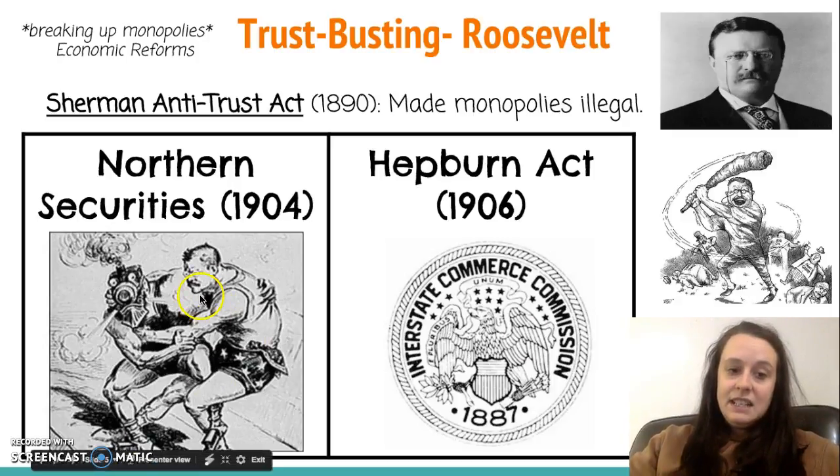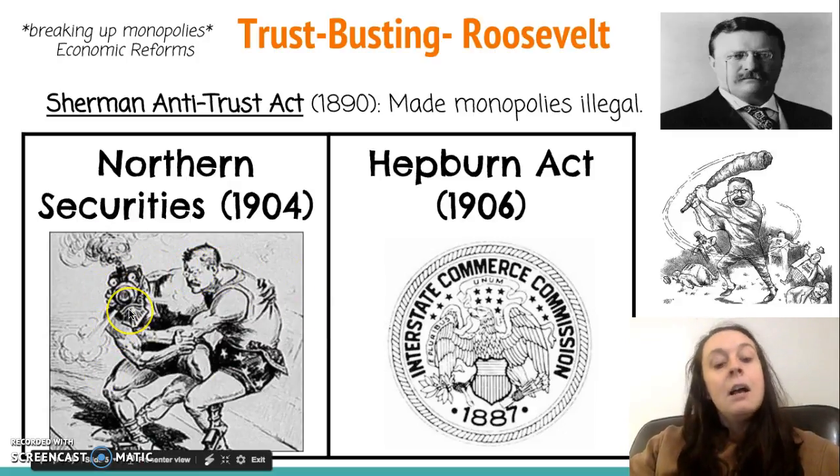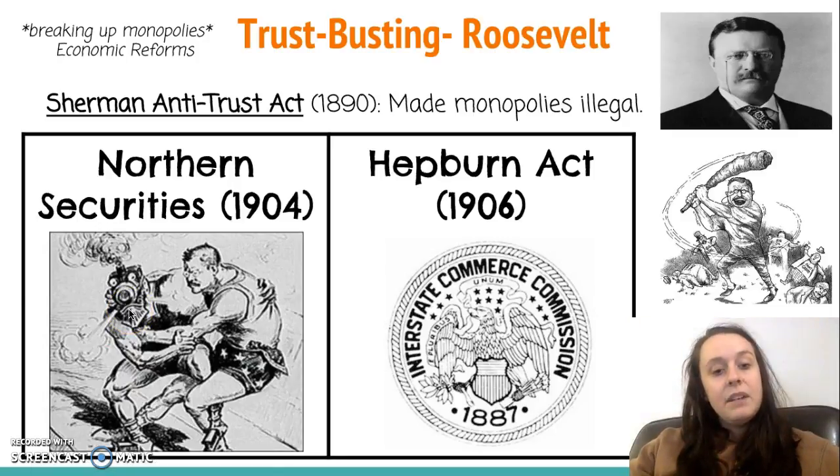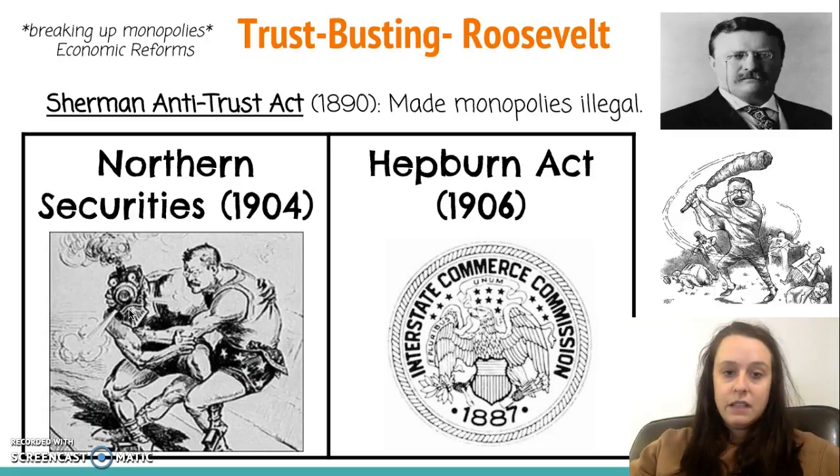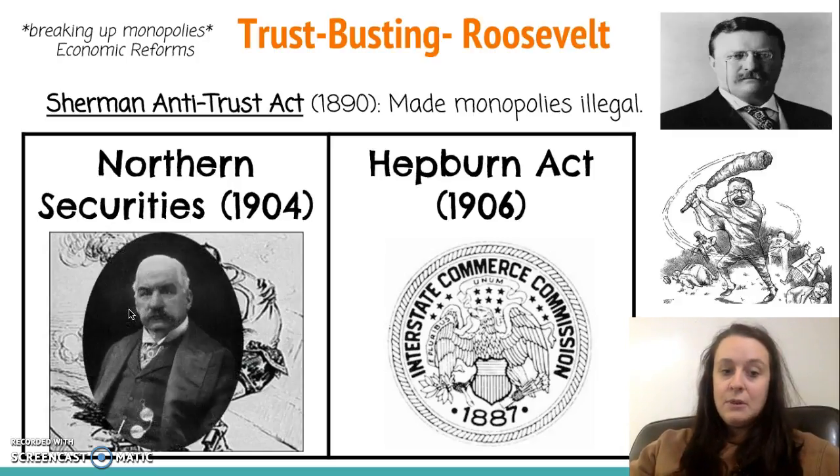You can see here in this cartoon, Teddy Roosevelt is grappling and fighting with this railroad man. And the Northern Securities Company was a railroad that controlled movement from Chicago to the Pacific, and they were charging really high rates to ship things on their railroad. And guess who was the owner of this? I don't know if you remember, but old J.P. Morgan. And so he filed suit against this Northern Securities Company, and the Supreme Court forces them to shut down for having a monopoly.